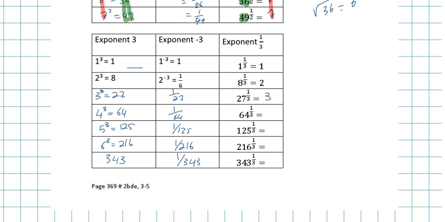Something that I want you to remember when you're putting this into the calculator: you put 27 to the power of, open bracket, 1/3, close bracket. If you don't do that, your calculator is going to think you're doing 27 to the power of 1, divided by 3. They're not the same answer. This gives you 9, and this gives you 3.